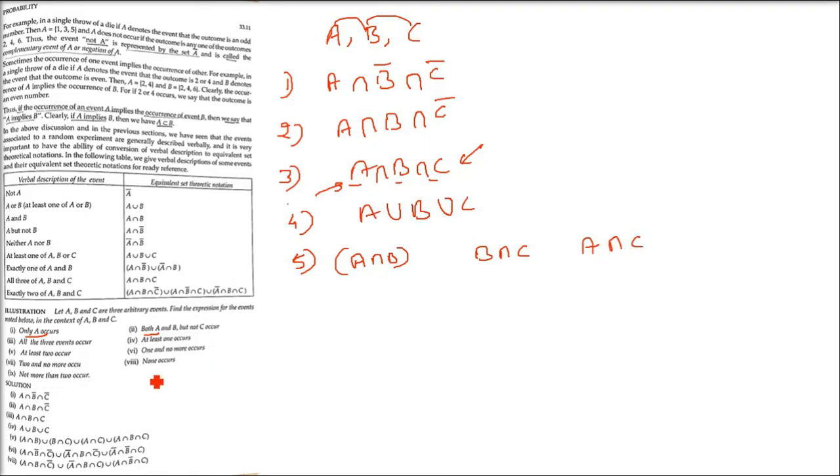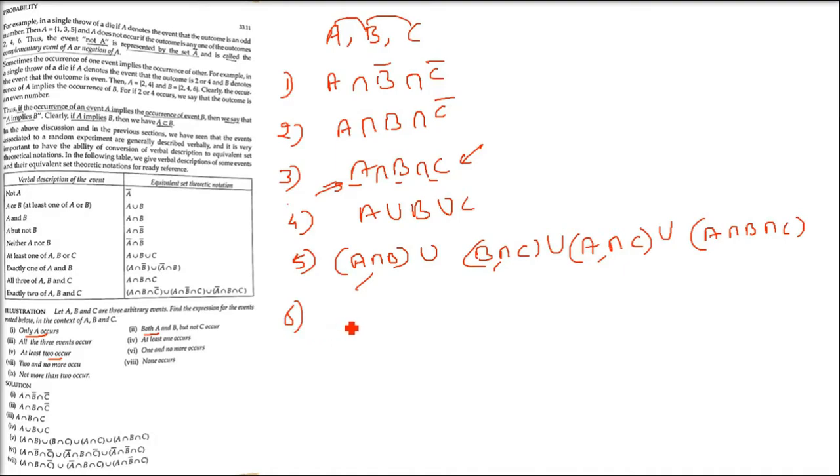This is saying at least two occur, so three may also occur. At least two means three can also happen. So we are taking the 2-2-2 combinations, and the 3 combination also we have to take. So 1, 2, 3, and then when all the three occur. Now we'll take the union of this.